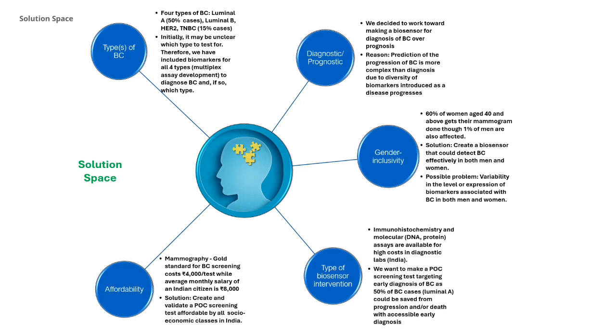Initially, it might be unclear which type to test for. Therefore, we have included biomarkers for all 4 types, multiplex assay development, to diagnose breast cancer and determine the specific type. Hence, multiplexing is a necessary requirement. We have decided to focus on developing a biosensor for diagnosing breast cancer rather than predicting its progression. The reason for this choice is that predicting the progression of breast cancer is more complex compared to diagnosis. This complexity arises from the diversity of biomarkers introduced as the disease progresses.